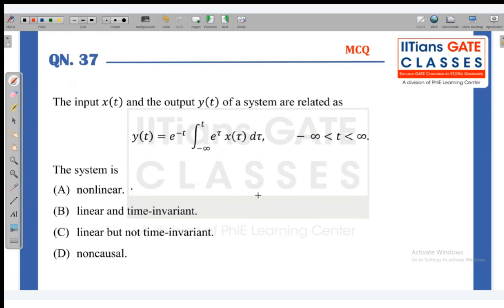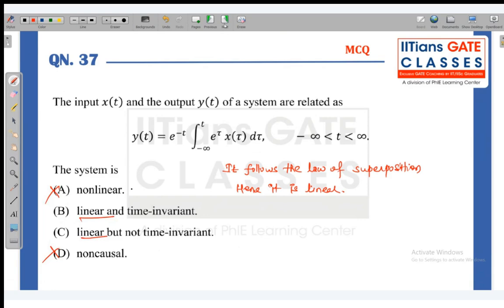Because this is an integration, it follows the law of superposition, hence it is linear. So the incorrect options can be eliminated. This will be linear for sure.